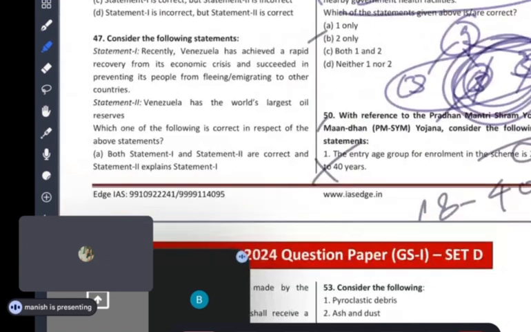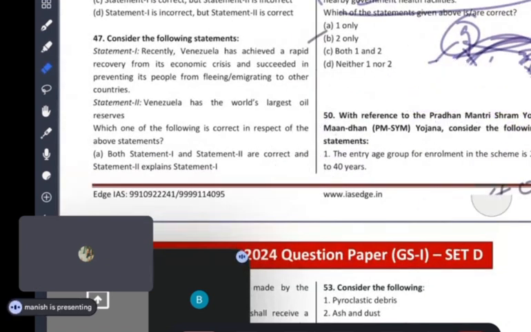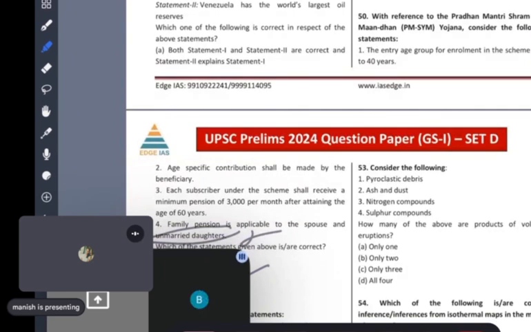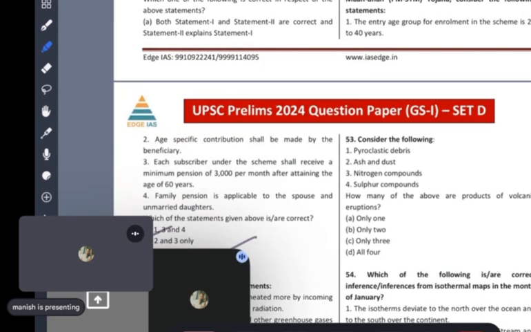Very logical questions. Read this question, number 50. With reference to the Pradhan Mantri Shram Yogi Maandhan Yojana, consider the following statements. The entry age group for enrollment in the scheme is 21 to 40 years. Age-specific contribution shall be made by the beneficiary. Age-specific subscriber contribution under the scheme shall be made by the subscriber. The subscriber shall be given a pension of 3,000 per month.